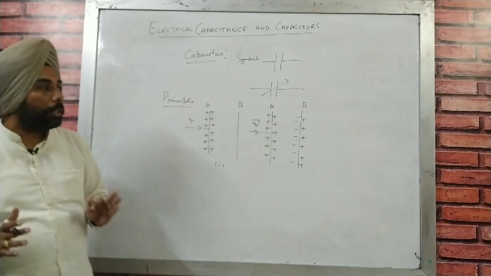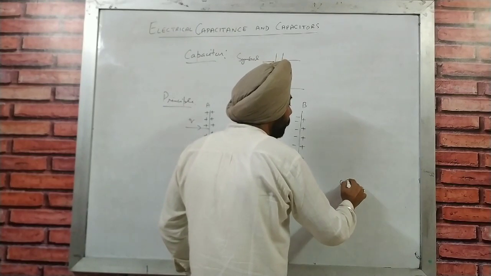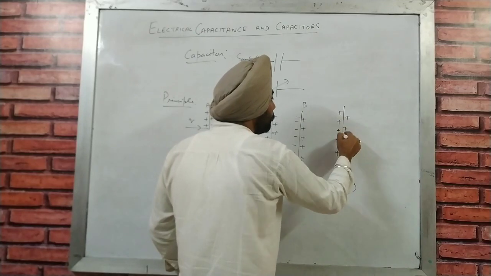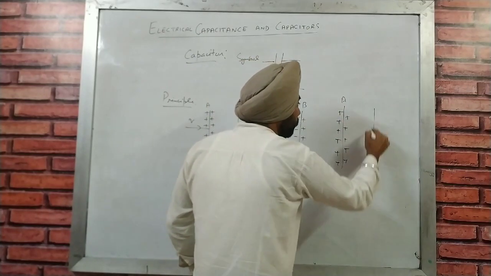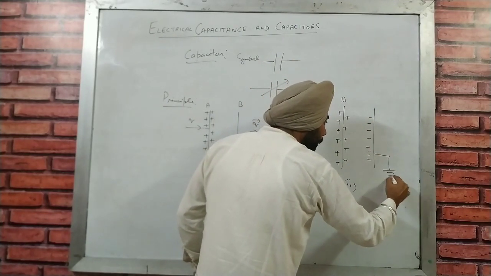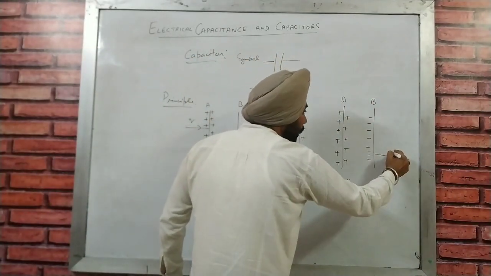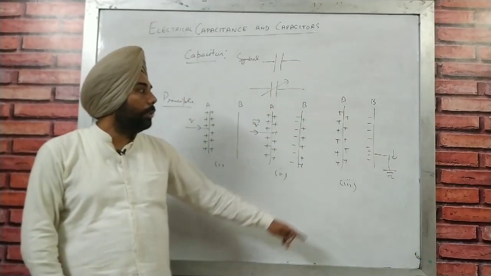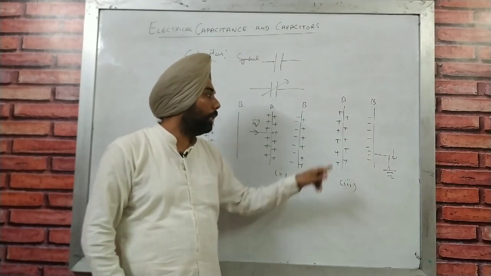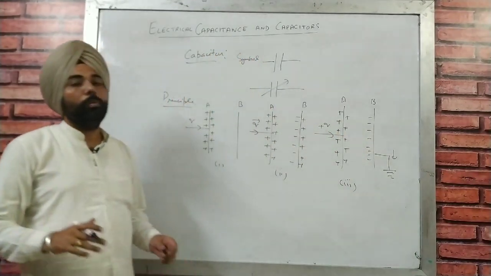Now to make a perfect capacitor, what are we going to use? So it's very simple. Now in the third diagram we will have our capacitors. So obviously that is always going to be fully charged plate A. So to reduce that positive charge, we use a grounded plate B on the other side. So which means now the positive charge goes to the ground, and now that negative charge is going to impact more on that positive charge, and we have to supply more positive charge to plate A to make it fully charged.